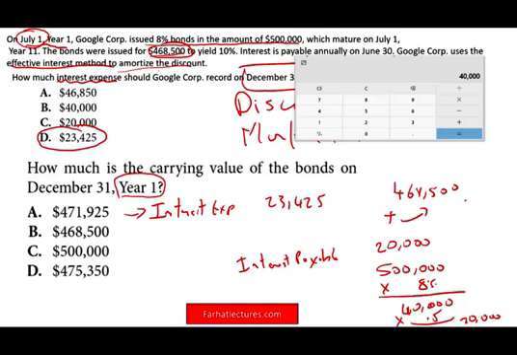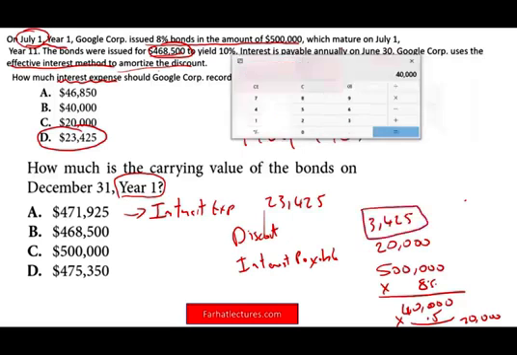Therefore, interest payable is 20,000. Well, guess what? The difference between interest expense and interest payable is the discount we are going to amortize. So we are going to amortize a discount of, the difference is, 3,425. Now this is the amount that we're going to be amortizing as a discount. What does that mean?